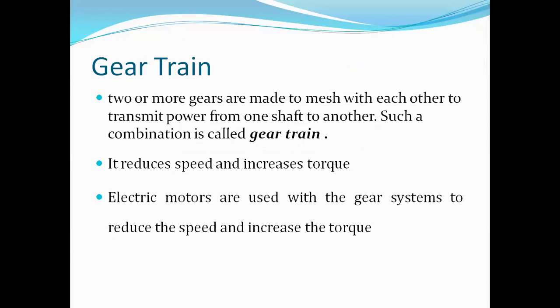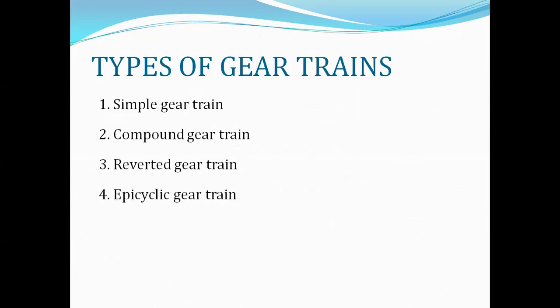After that, we learn about the gear train. When two or more gears are made to mesh with each other to transmit power from one shaft to another shaft, such a combination is known as gear train. It reduces speed and increases the torque, and electric motors are used with gear systems to reduce the speed and increase the torque. So next one is types of gear train.